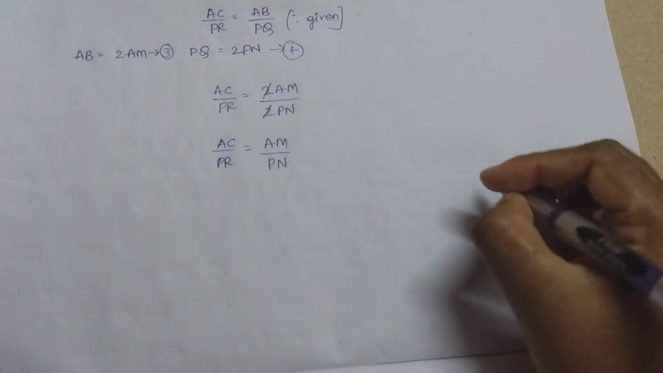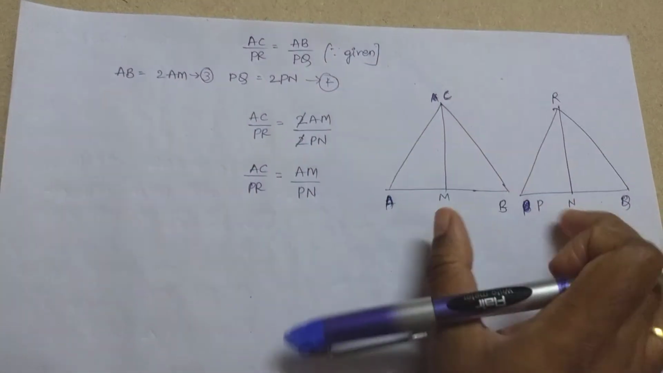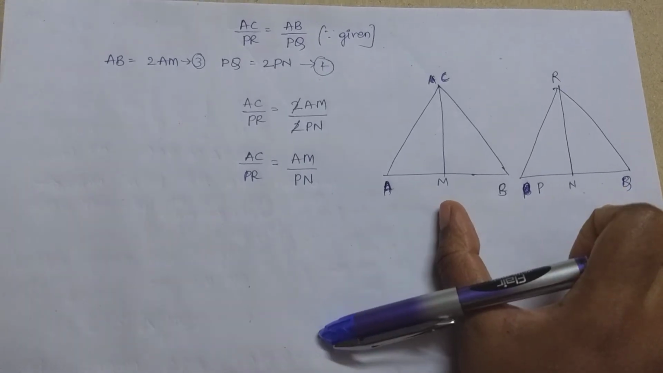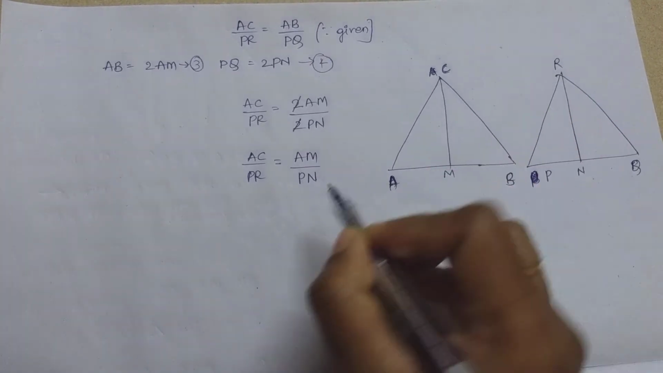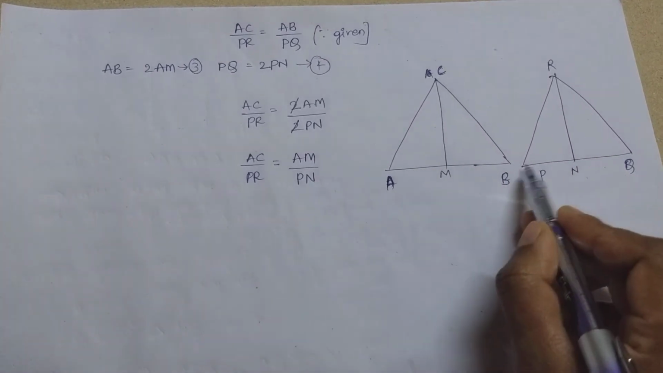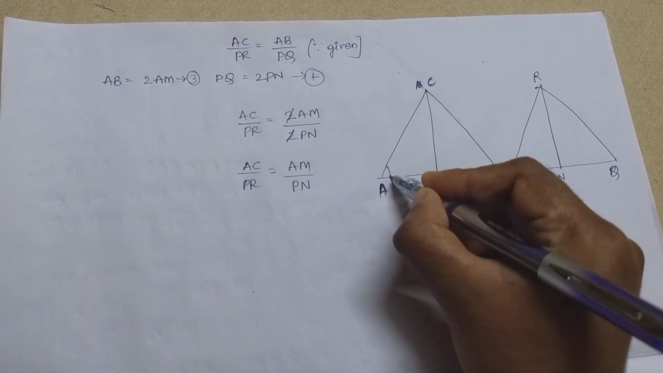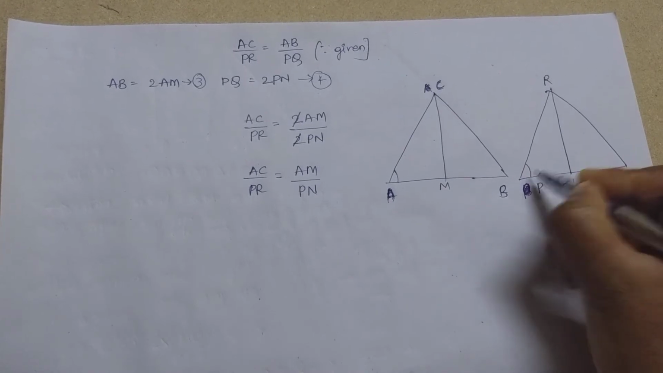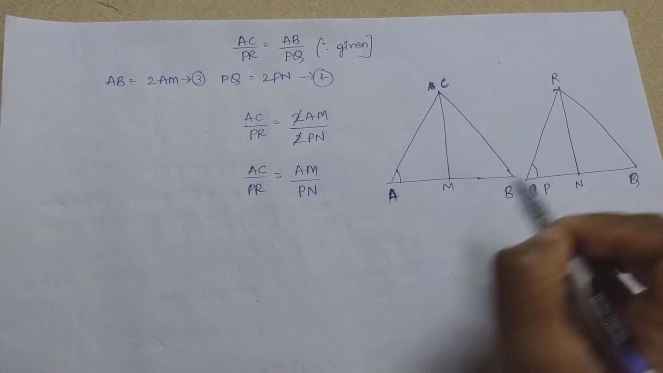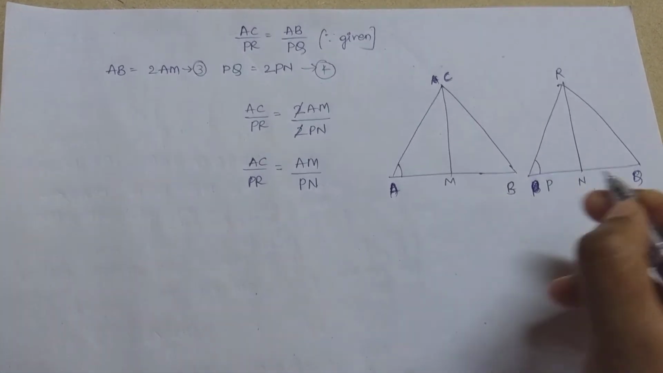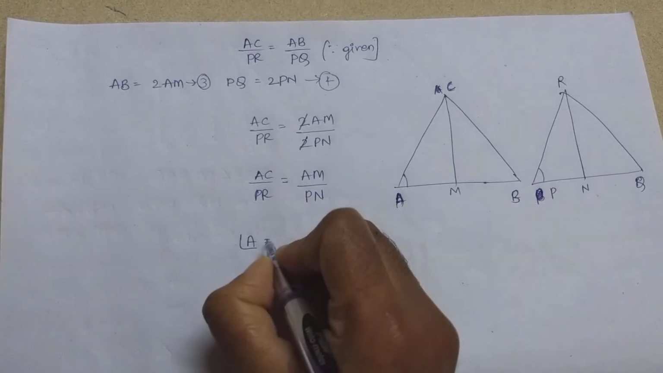Okay, let's draw the triangles now. These two are the triangle diagrams given in the question. So here you see AC by PR equals AM by PN, correct? From this, what can you see here? This angle A equals angle P, because here the sides are proportional, which means the common angle is equal, correct? So you can write that angle A equals angle P